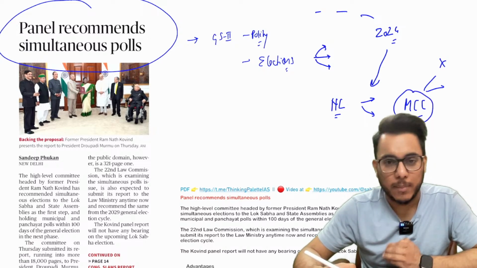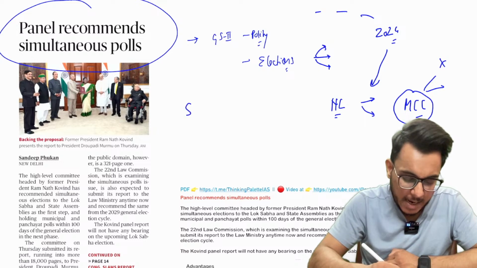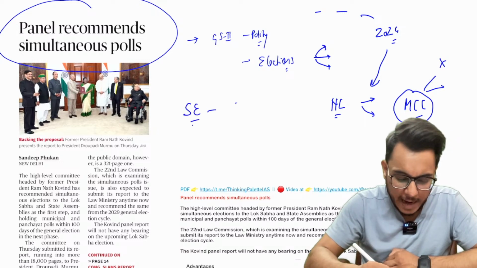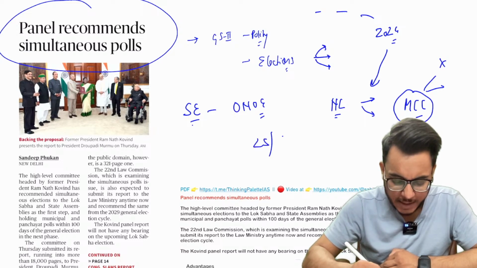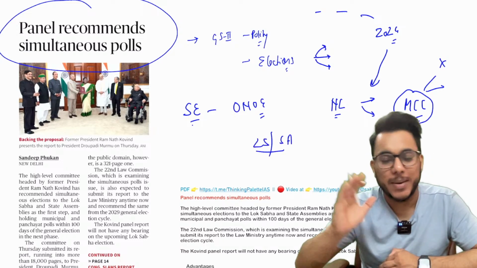So it has been proposed that we need to have simultaneous elections, or the idea of one nation, one election is given, that the Lok Sabha election as well as the state assembly elections should happen simultaneously.